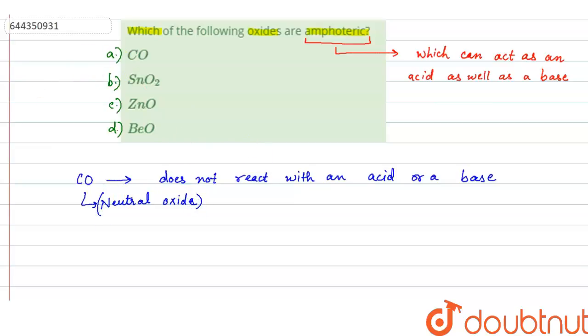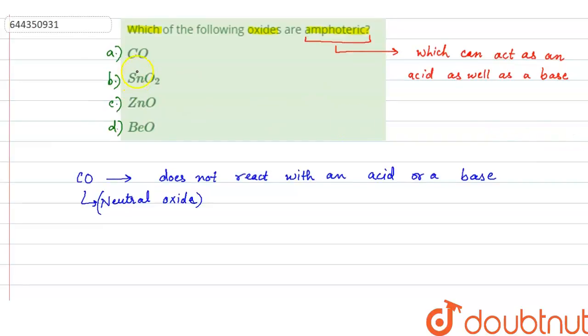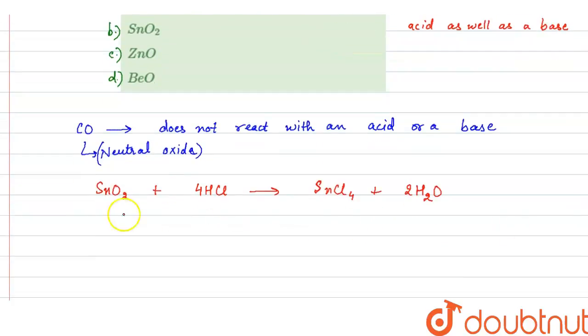Now if we look at the other options, we have tin oxide, that is SnO2. Now when tin oxide reacts with 4 moles of HCl, then there is formation of SnCl4 and 2 moles of water. Now here tin oxide is acting as a base because it is reacting with an acid HCl, and it is a neutralization reaction because here salt is formed, tin chloride and water is formed. So here tin oxide is behaving as a base.